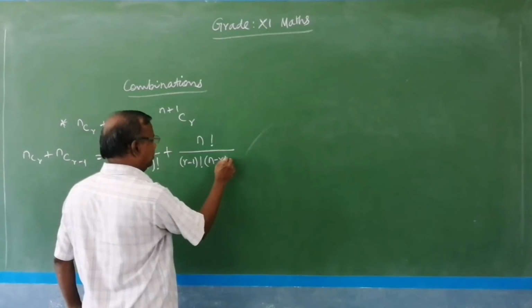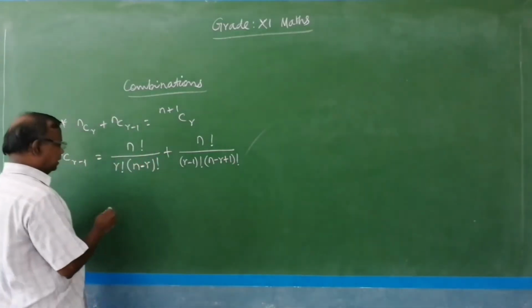So this is (n minus r plus 1) factorial.